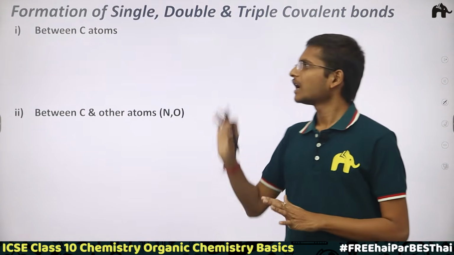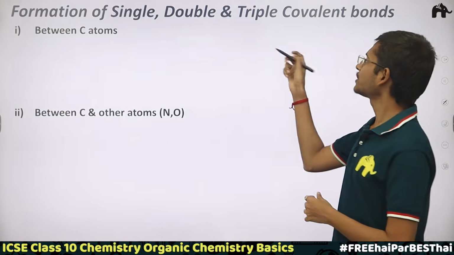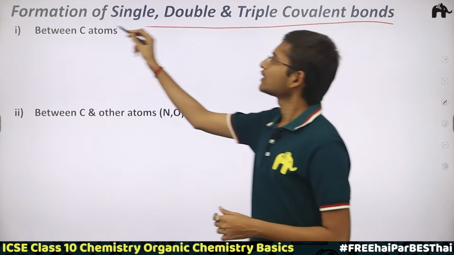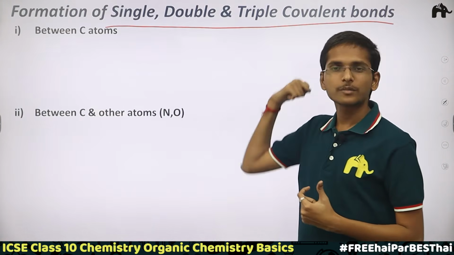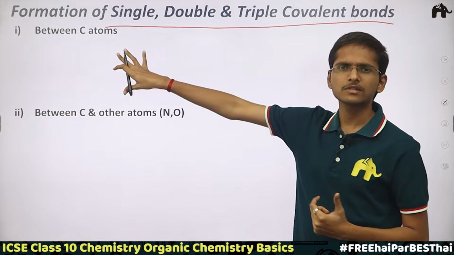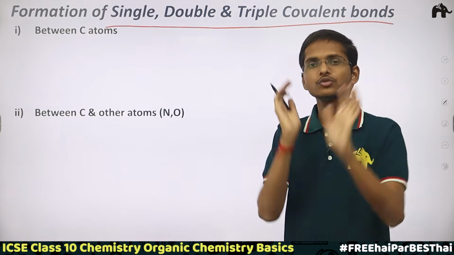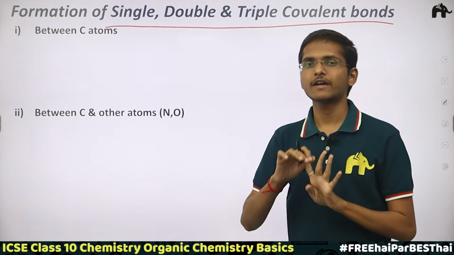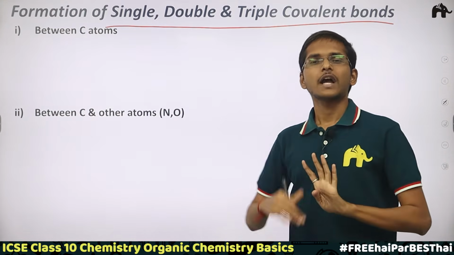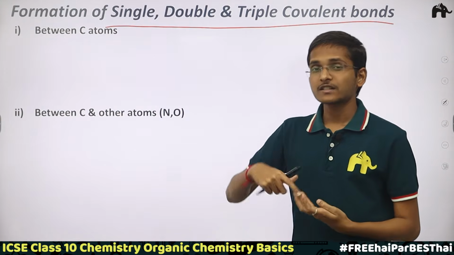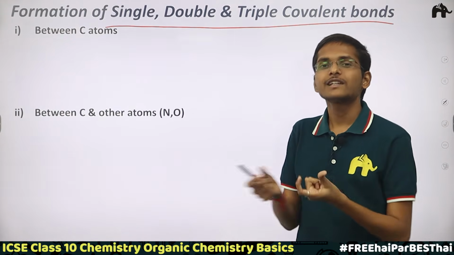Okay, now let's see how single, double or triple covalent bonds are formed. First of all, we will see how these single, double and triple covalent bonds are formed between the carbon atoms. Keep two things in mind: carbon is tetravalent, right? It forms 4 covalent bonds. And secondly, it has the property of catenation, so it can self-link.